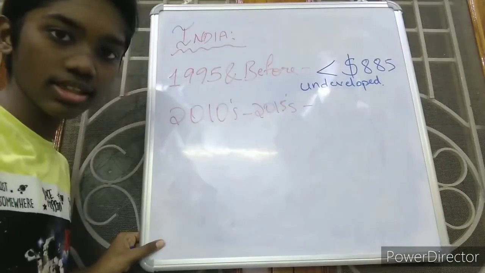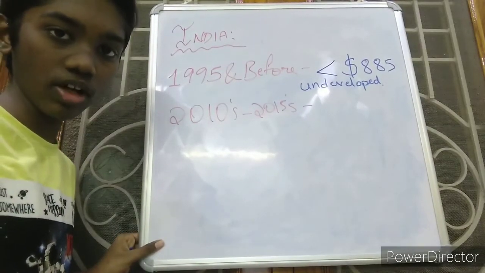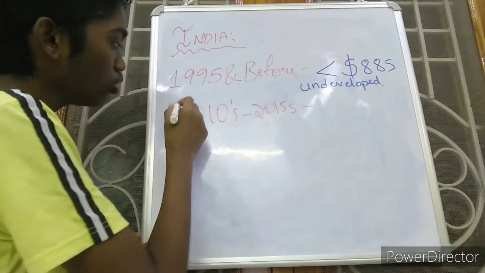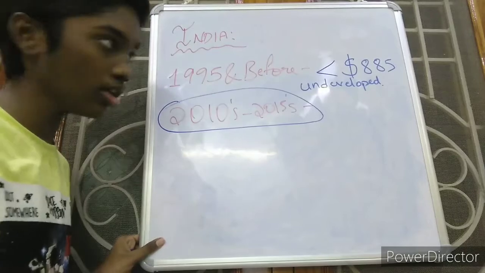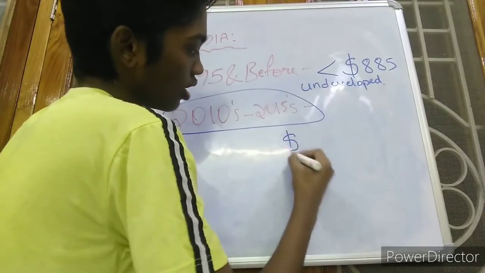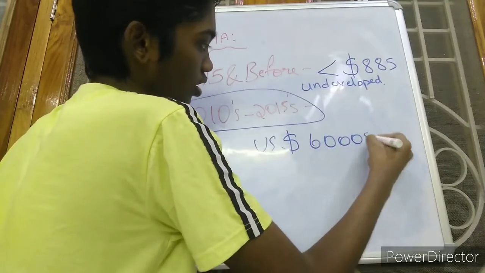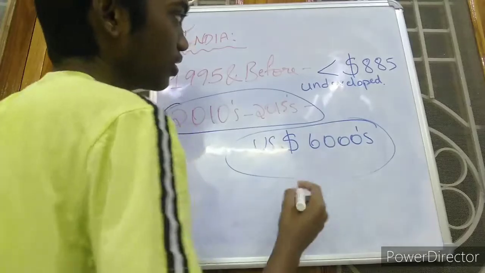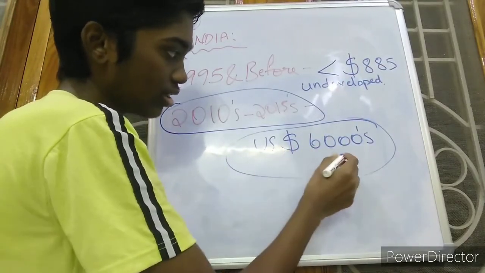But there was a drastic change when the government allowed private banks and private organizations into our country. Between 2010 and 2015, India's per capita income became US dollars 6,000. It changed from 885 to 6,000.